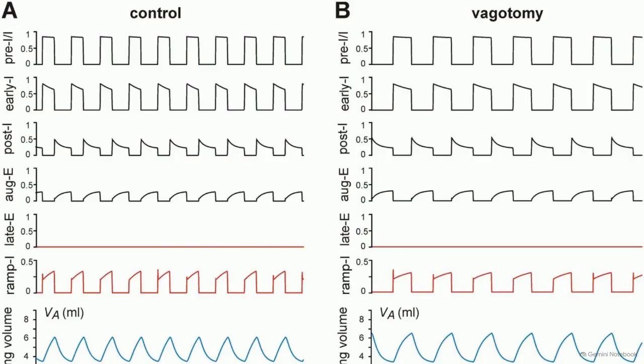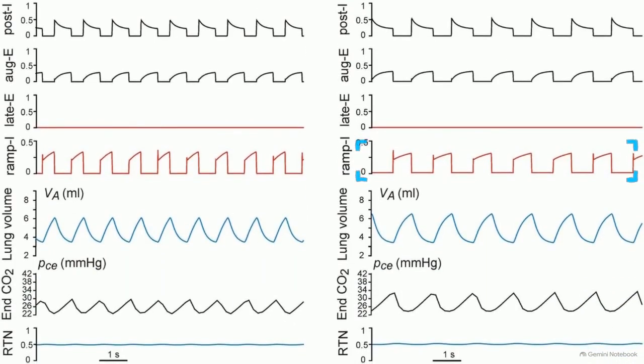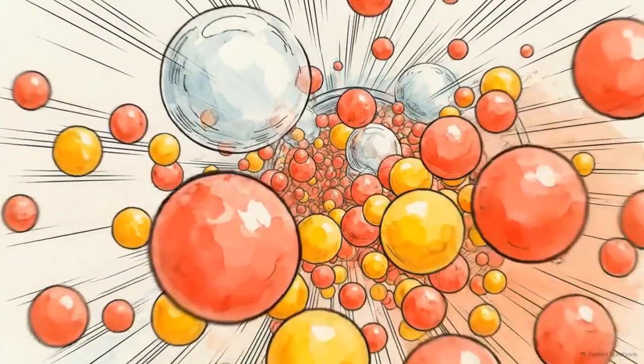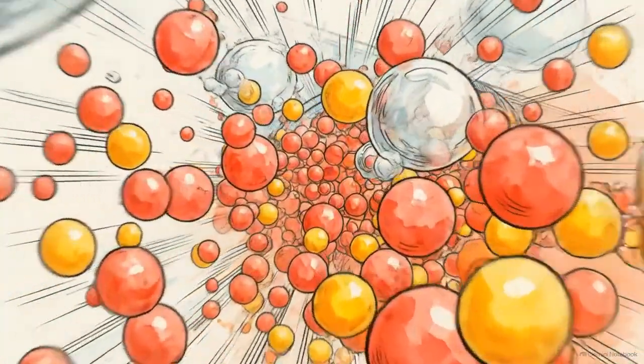This chart proves the necessity of that reflex. Panel B models a vagotomy, severing the stretch receptor pathway. Without mechanical feedback to cut the inspiration short, the ramp-I firing durations widen dramatically, and the total lung volume spikes to dangerous maximal levels. Mechanical feedback perfectly governs the physical timing of each breath. However, it is entirely blind to the chemical composition of the blood. A metabolic crisis introduces a problem stretch receptors cannot solve.